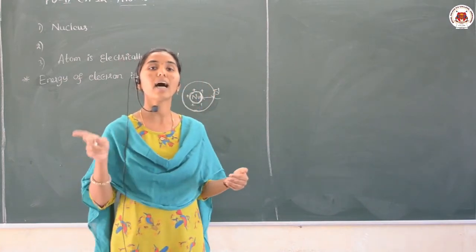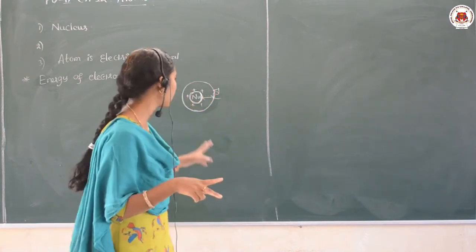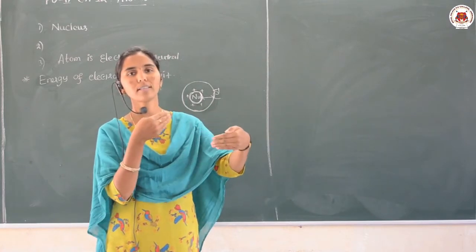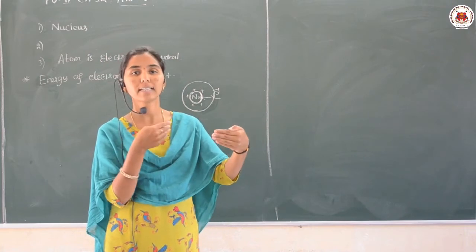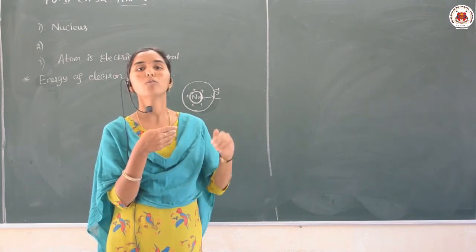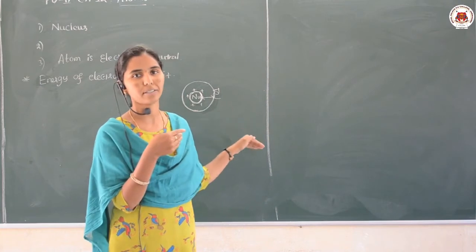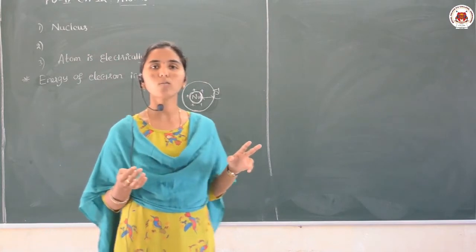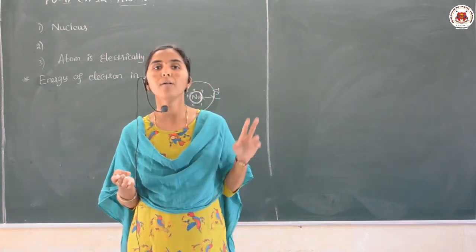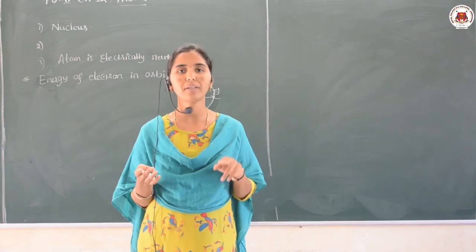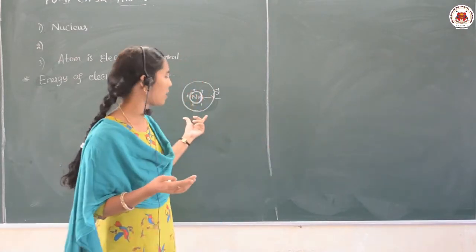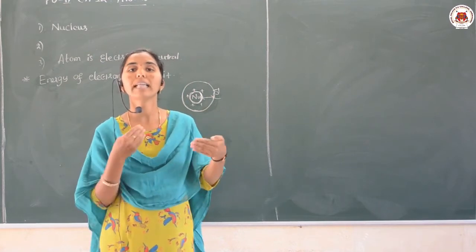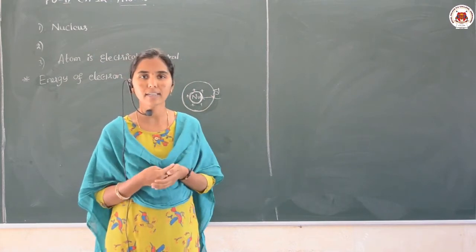if there are unlike charges, unlike means what? Opposite charges. Between them which force is existing? The force of attraction, the electrostatic force of attraction is present here. Okay. And we also learnt that in circular motion there is a need for centripetal force. Then in this case, the centripetal force is provided by which force? The electrostatic force of attraction.